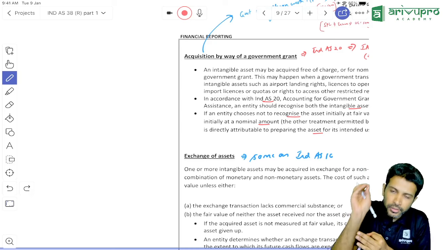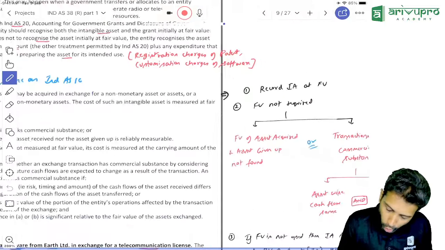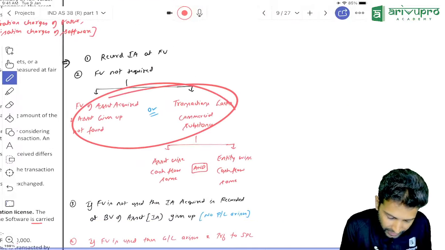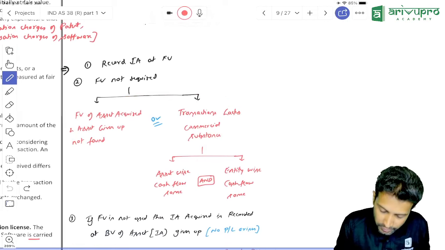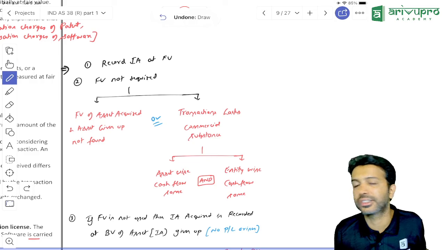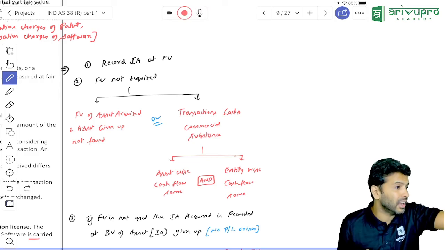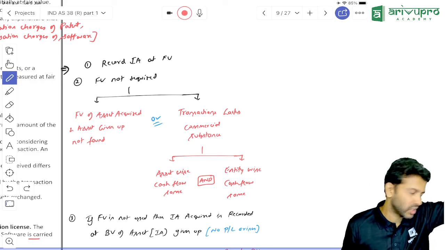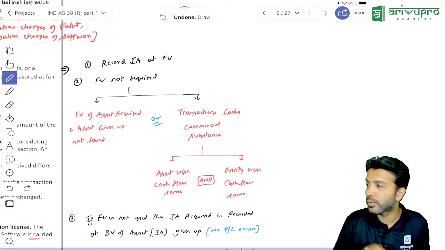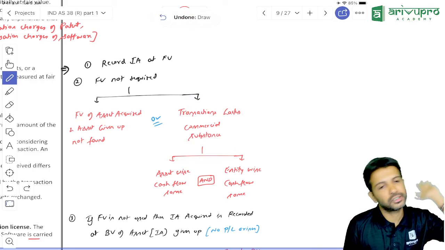Perfect. If the fair value is not determinable, you don't have to use fair value. Or if the transaction lacks commercial substance, in that case also we will not use fair value. Sir, when can you say a transaction lacks commercial substance? Asset-wise cash flow, entity-wise cash flow, same. Meaning, due to this transaction, cash flow will not change. Due to this exchange, if cash flow does not change, we call it a transaction lacking commercial substance.